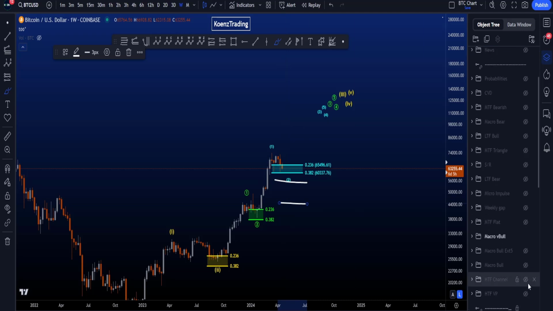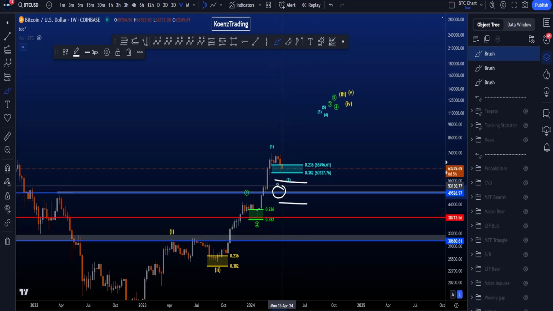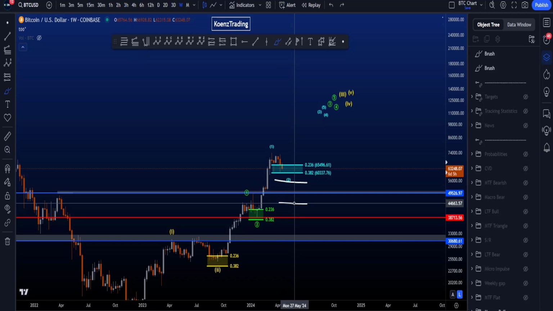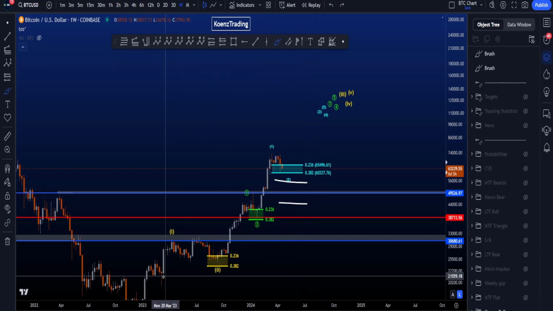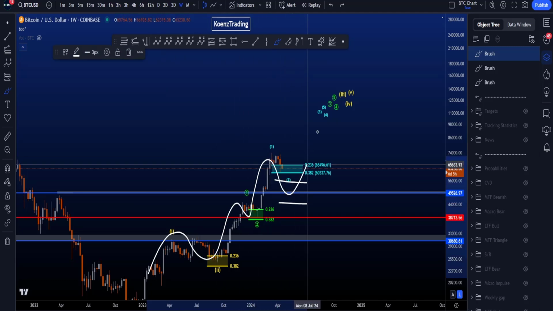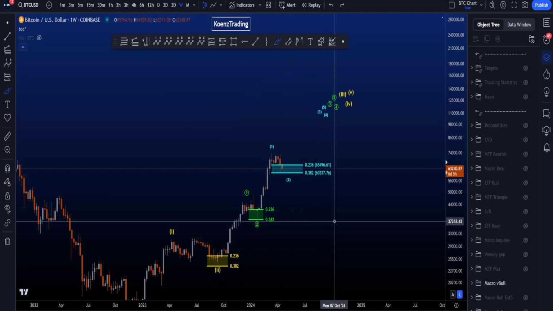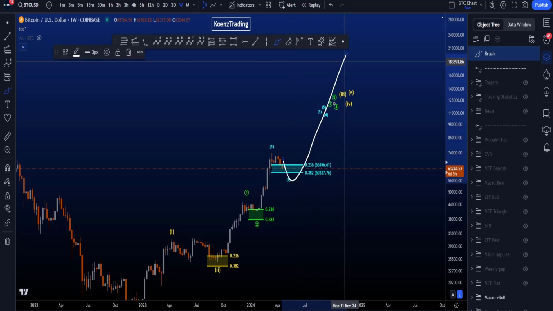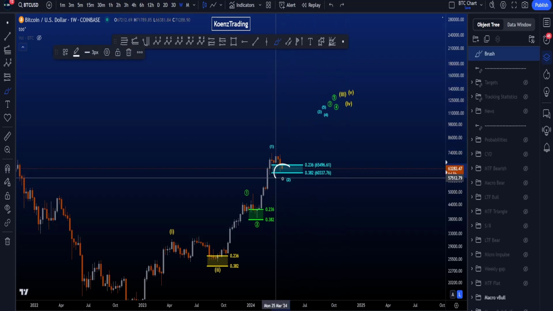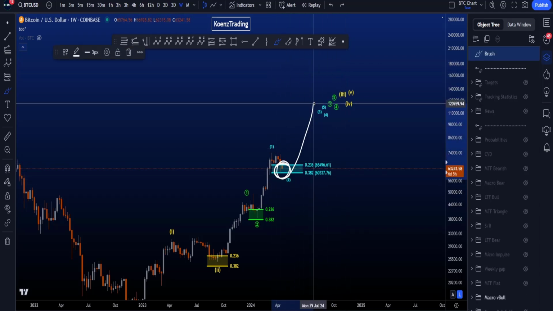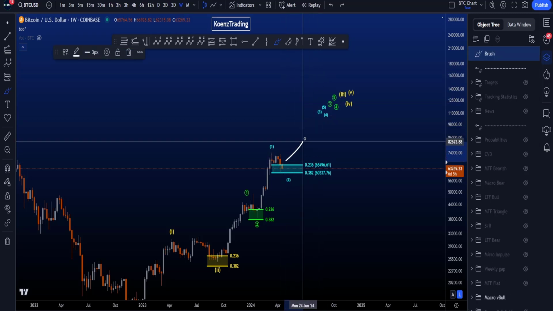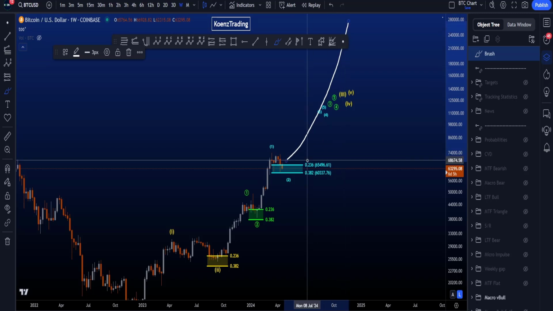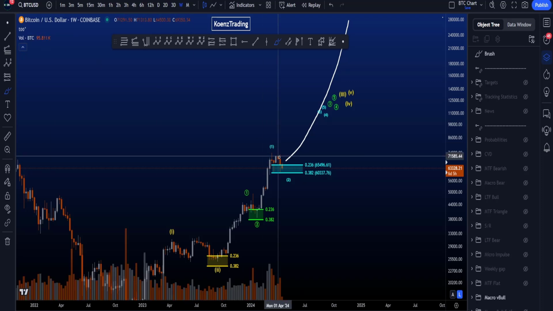In other words, if price is going to retest the high of this volume profile, for example, then a 1, 2, 3, 4, 5 is invalidated, but we do have a potential 1, 2, 1, 2, 1, 2, and then we look for continuation to the upside in a much bigger wave 3. Of course, if price is finding support somewhere here, we still have the potential for a very big wave 3. And in this case, what we are still looking for is a massive impulse to the upside, where we also still look forward to a high amount of volume coming in.